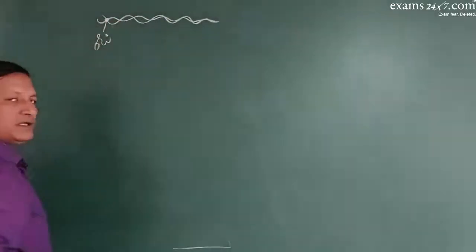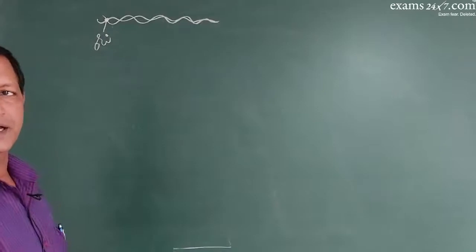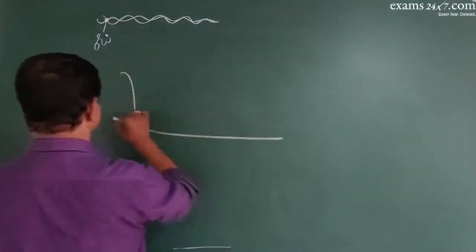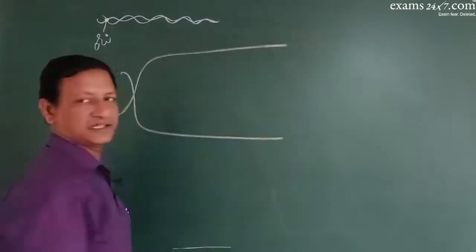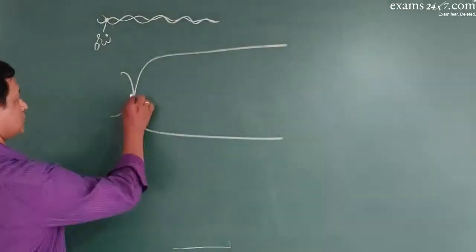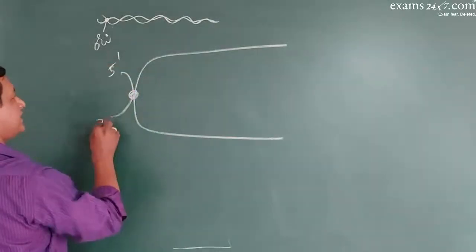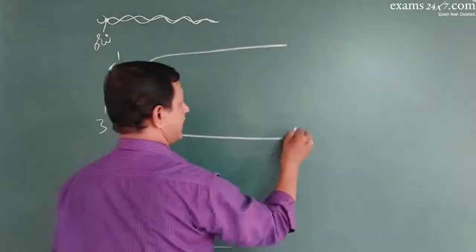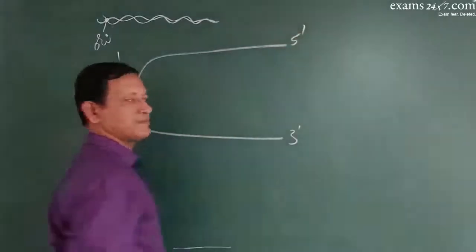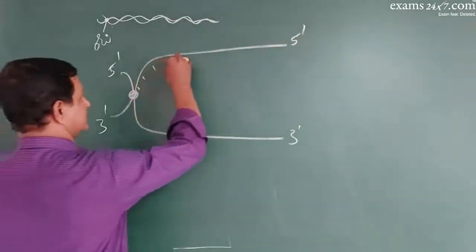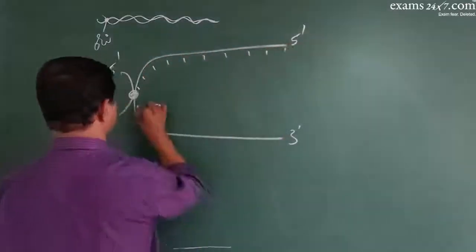From ori, it starts functioning by breaking the hydrogen bonds between the two strands, so that the two strands are separated like this. This is ori. The strands are 5 dash, 3 dash, 3 dash, 5 dash. Now on both the strands the nucleotides are exposed.